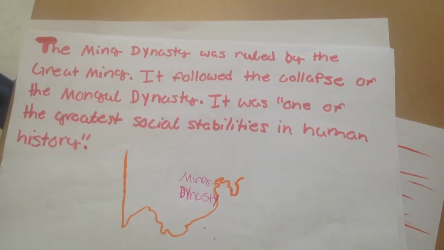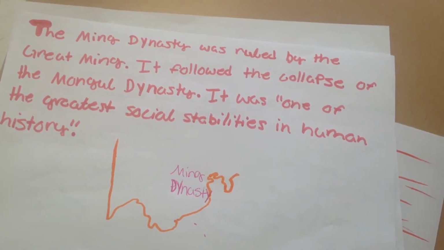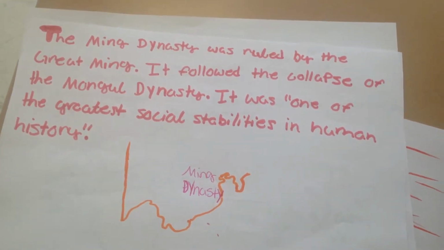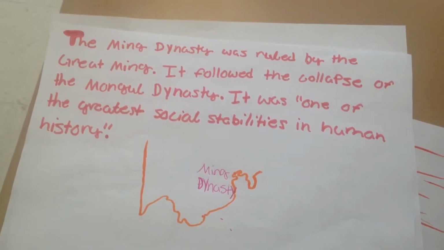The Ming Dynasty. The Ming Dynasty was ruled by the Great Ming. It followed the collapse of the Mongol Dynasty. It was one of the greatest eras of social stability in human history.